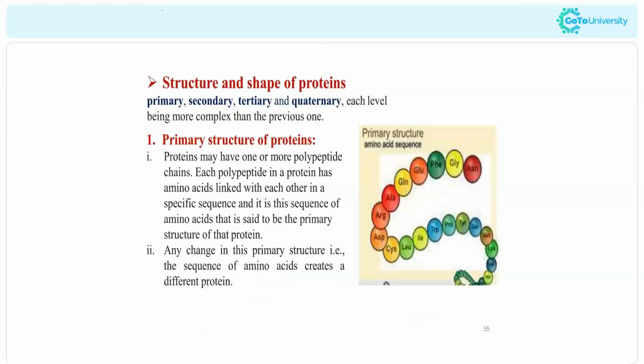And the proteins have different structures as well, that is primary structure. We can understand the difference of these different kinds of structure by using a diagram that I will show you. Before that, the proteins may have one or more polypeptide chains, right? Each polypeptide chain in a protein has amino acids linked with each other in a specific sequence, and it is the sequence of amino acids that is said to be primary. So the single chain is called the primary structure, because a protein will contain many polypeptide chains.